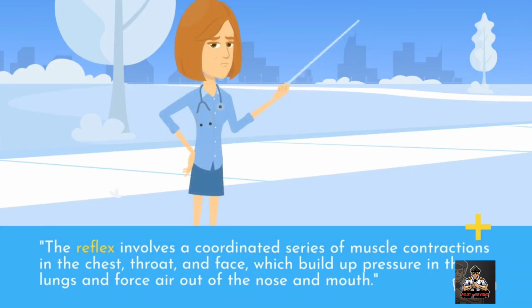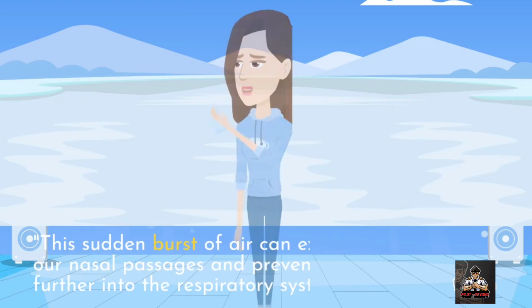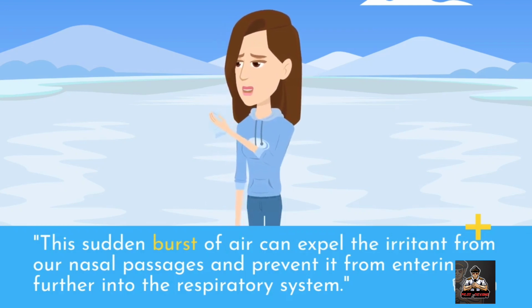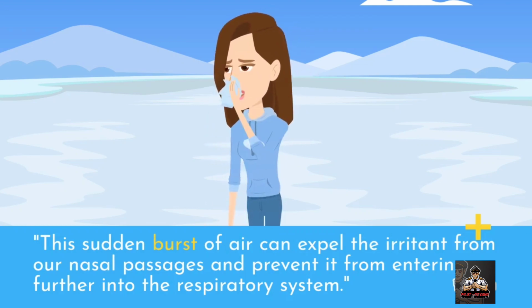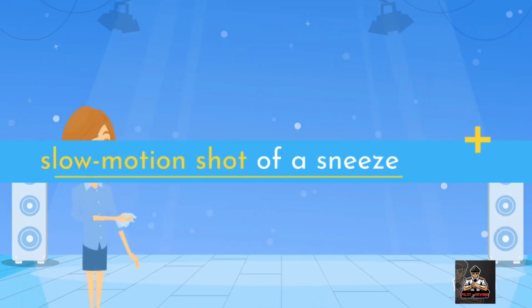The reflex involves a coordinated series of muscle contractions in the chest, throat, and face, which build up pressure in the lungs and force air out of the nose and mouth. A close-up of a sneeze. This sudden burst of air can expel the irritant from our nasal passages and prevent it from entering further into the respiratory system. Slow-motion shot of a sneeze.